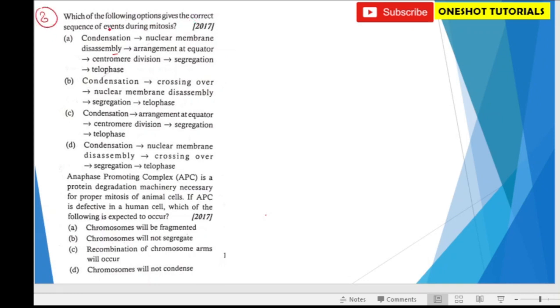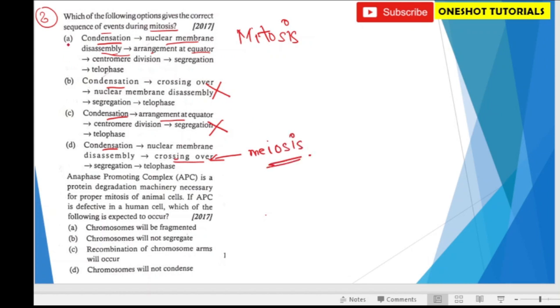Which of the following options gives the correct sequence during the event of mitosis? So we all know what are the stages in mitosis. There is condensation of chromosome. So there is condensation in all. Next, nuclear membrane disassembly. Crossing over. This strikes out the option B. Arrangement at equator. Also no. Next of the options. Now, अब हमारे पास सिर्फ दो options बचे हैं A and D. Next, arrangement at equator. That is metaphase. And crossing over. No, there is no crossing over in mitosis. Crossing over only happens in meiosis. This is not part of mitosis. So we have the correct option A.